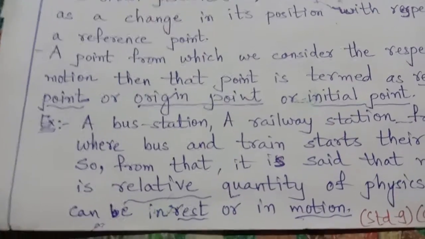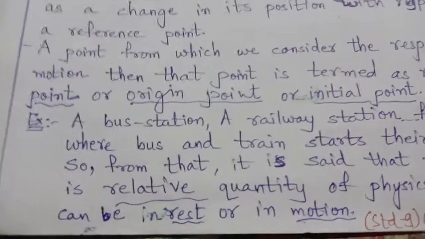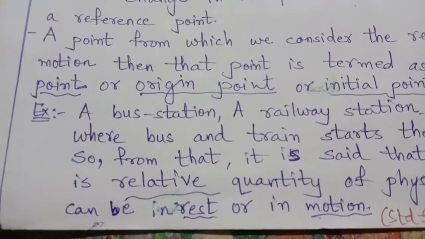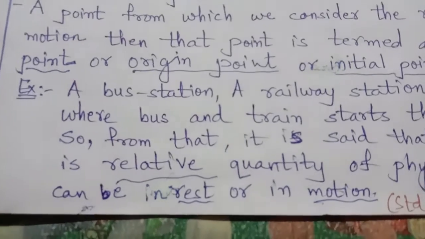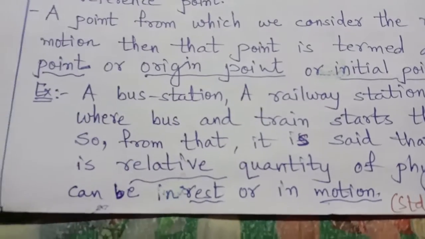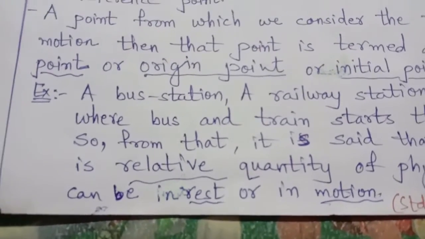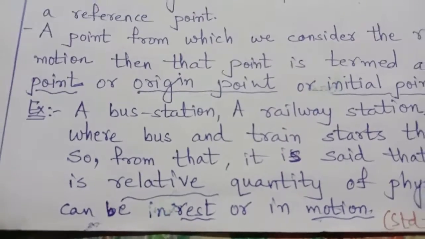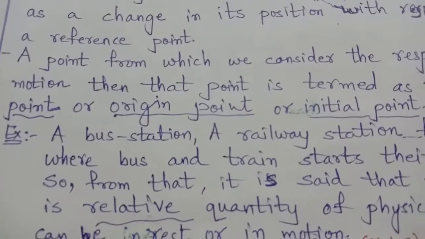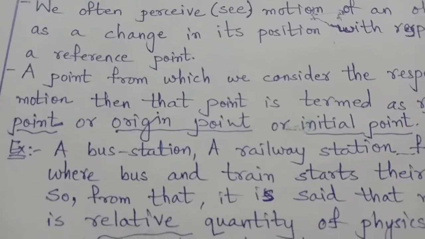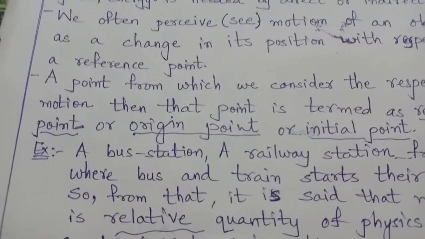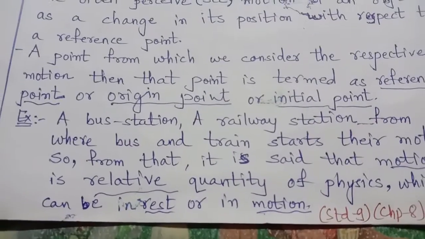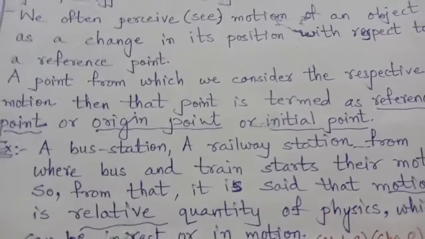So when I am moving from my house to school and from school to house, the reference is the school, or we can consider our house. Again I would like to say, motion is a relative quantity, in relation to being at rest or in motion.